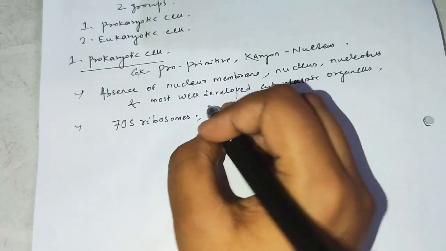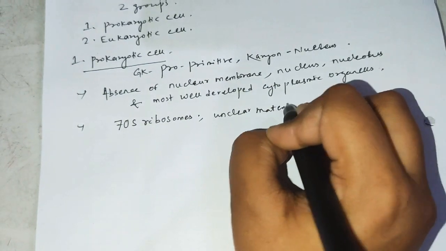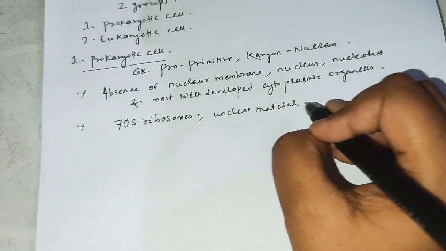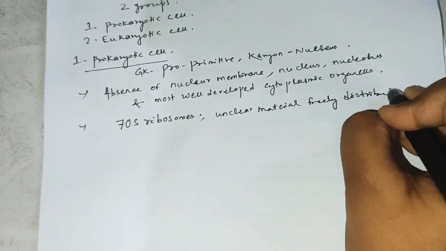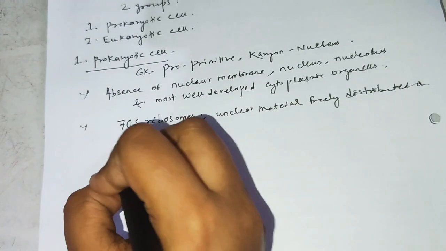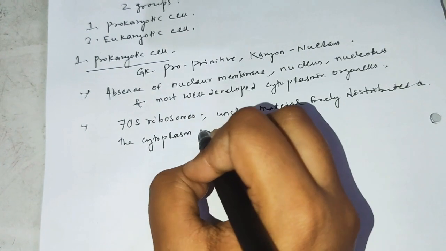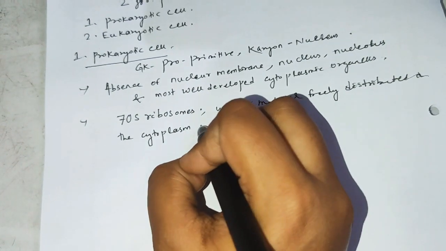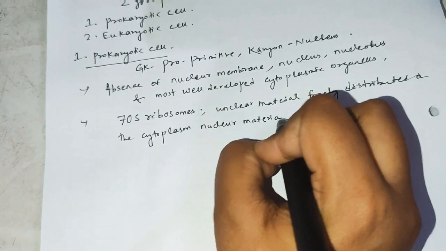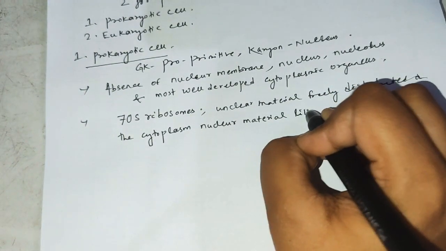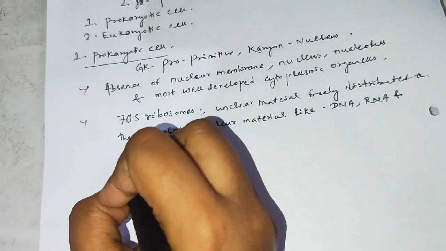Also they contain nuclear material, which is freely distributed in the cytoplasm, and the examples are DNA, RNA and protein.